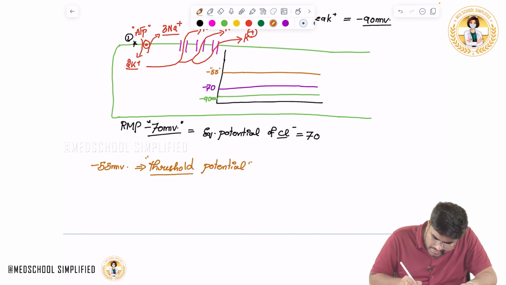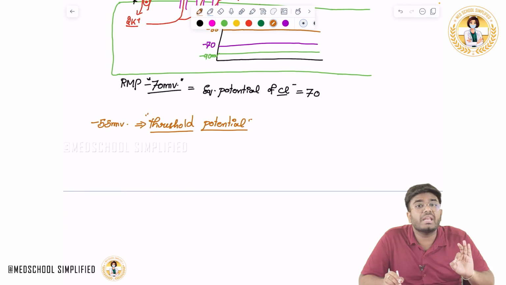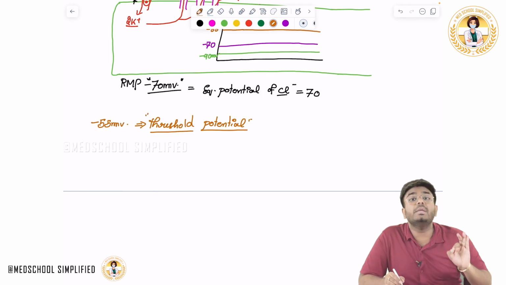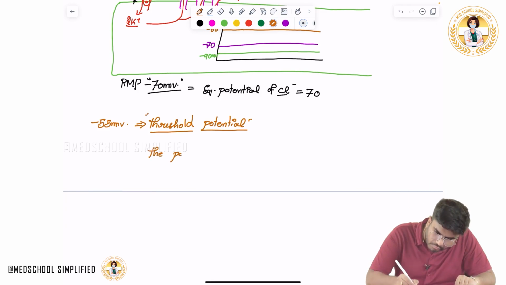Okay, so what is this threshold potential? Remember, threshold potential means the potential at which depolarization will be inevitable.